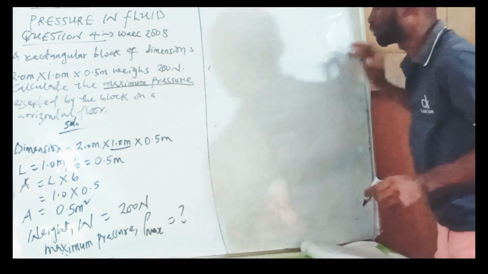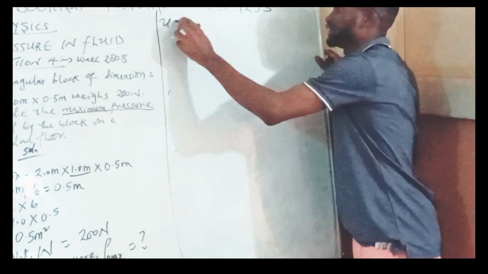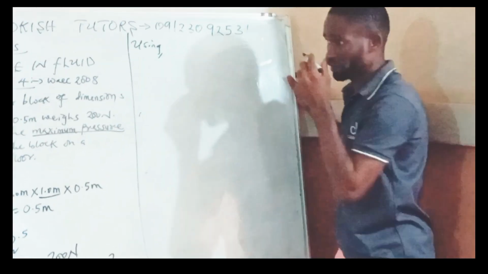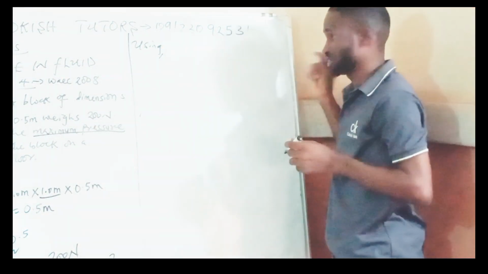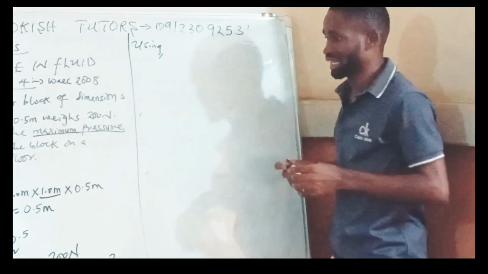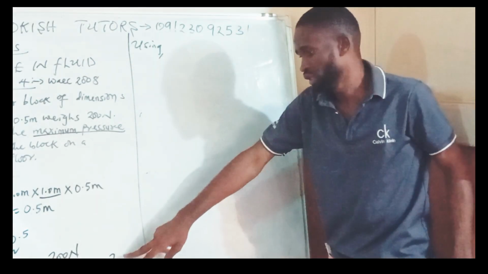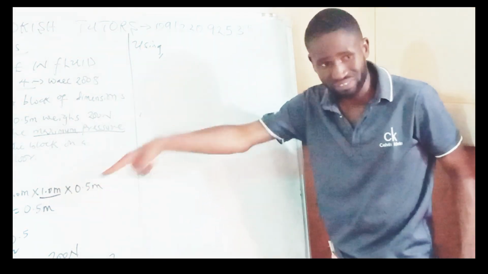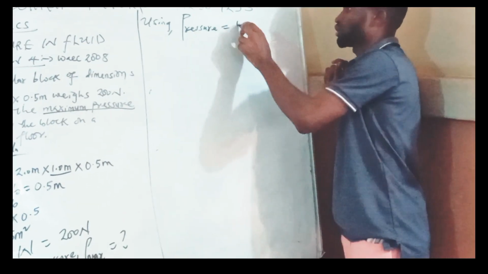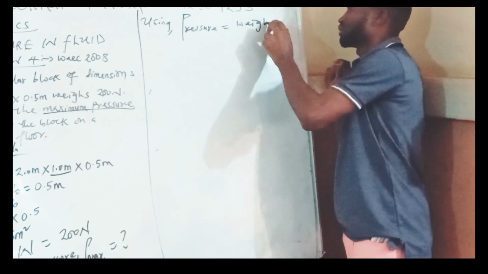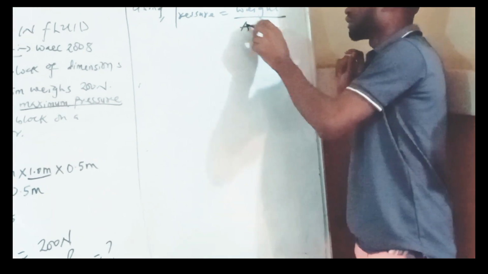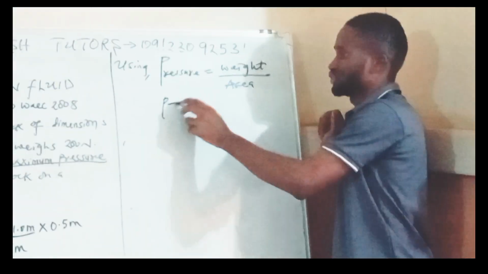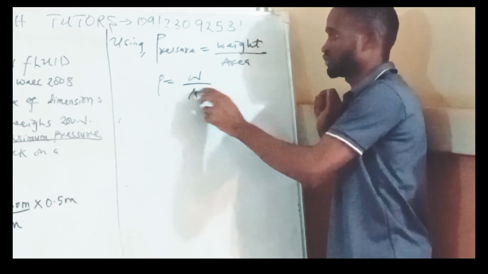So if you are looking for P maximum, which formula are we using? Of course, we have many formulas touching this topic. We are going to check now. Of course, I know I'm looking for pressure. Weight is given and I've gotten area. So I will say pressure is equal to weight all over area. That is P is equal to W over A. So this is what you can use.